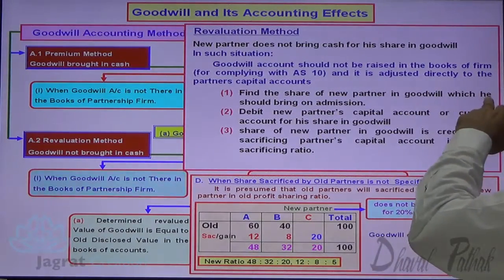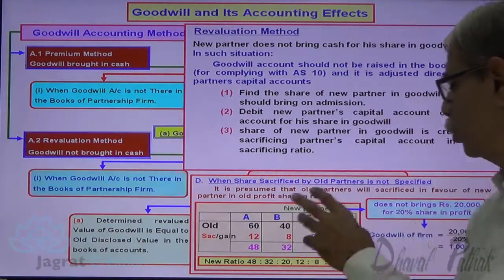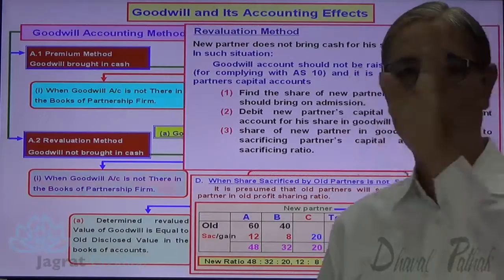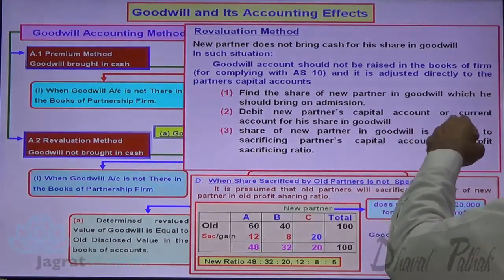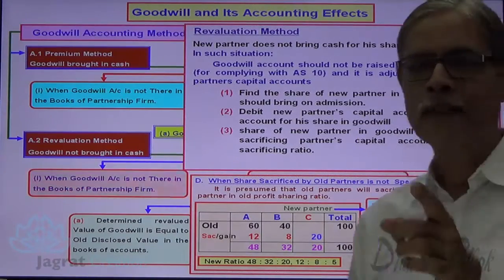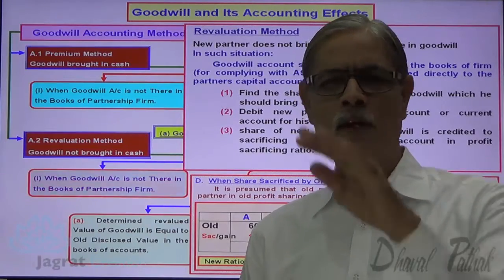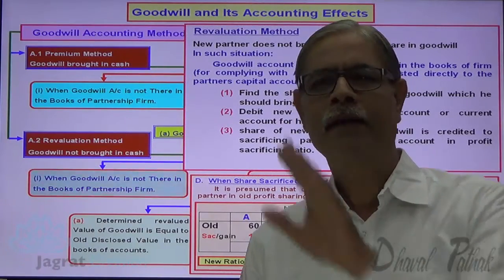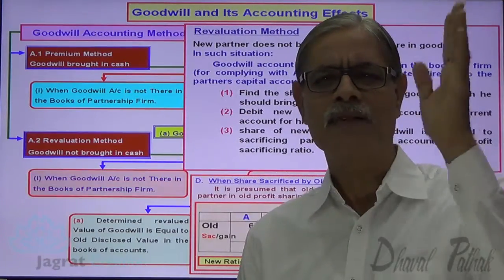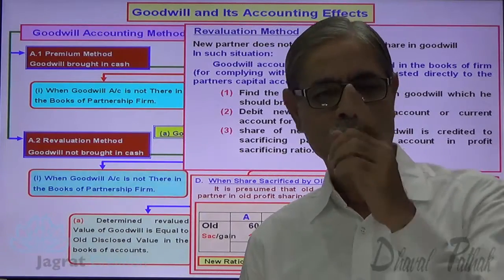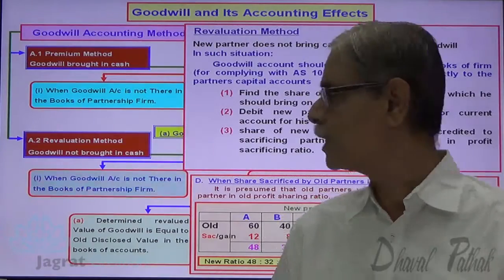Find the share of the new partner in goodwill, which he should bring at the time of admission. Now look at the sum. He should bring 20,000 for goodwill. He is not bringing goodwill. Debit the new partner's capital account or current account for this goodwill. So his capital account is to be debited with 20,000. He is not bringing cash. Fine. Then whatever cash he is bringing for capital, from that capital debit 20,000. There is a charge for goodwill. And credit that 20,000 to the sacrificing partners' capital accounts in the ratio of sacrifice.